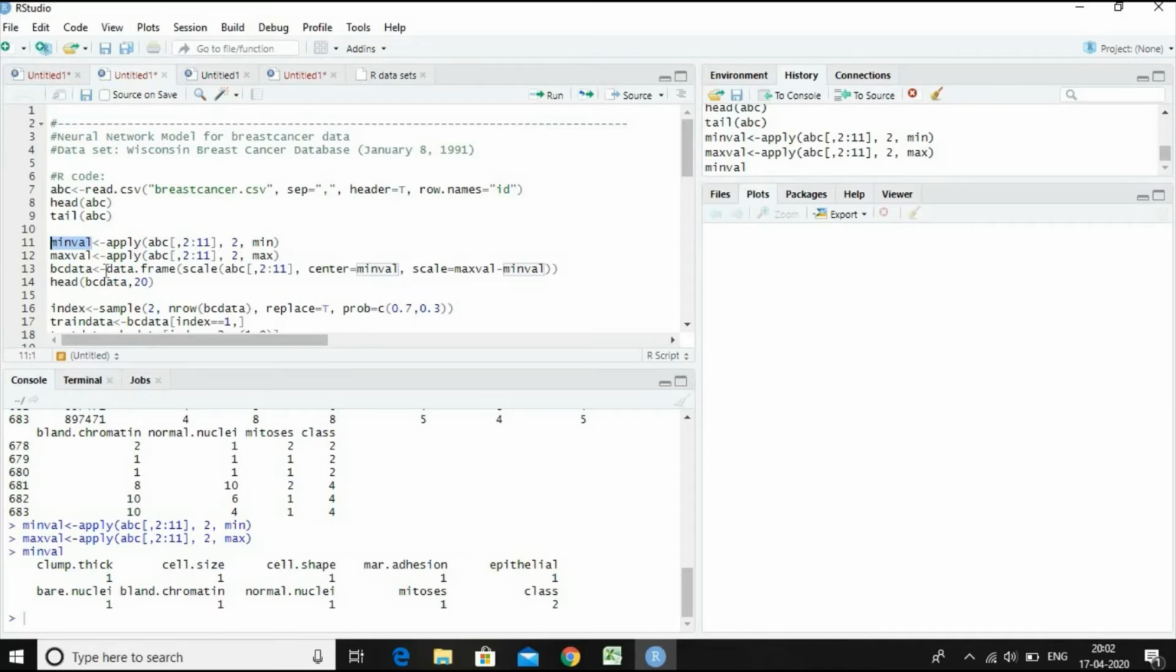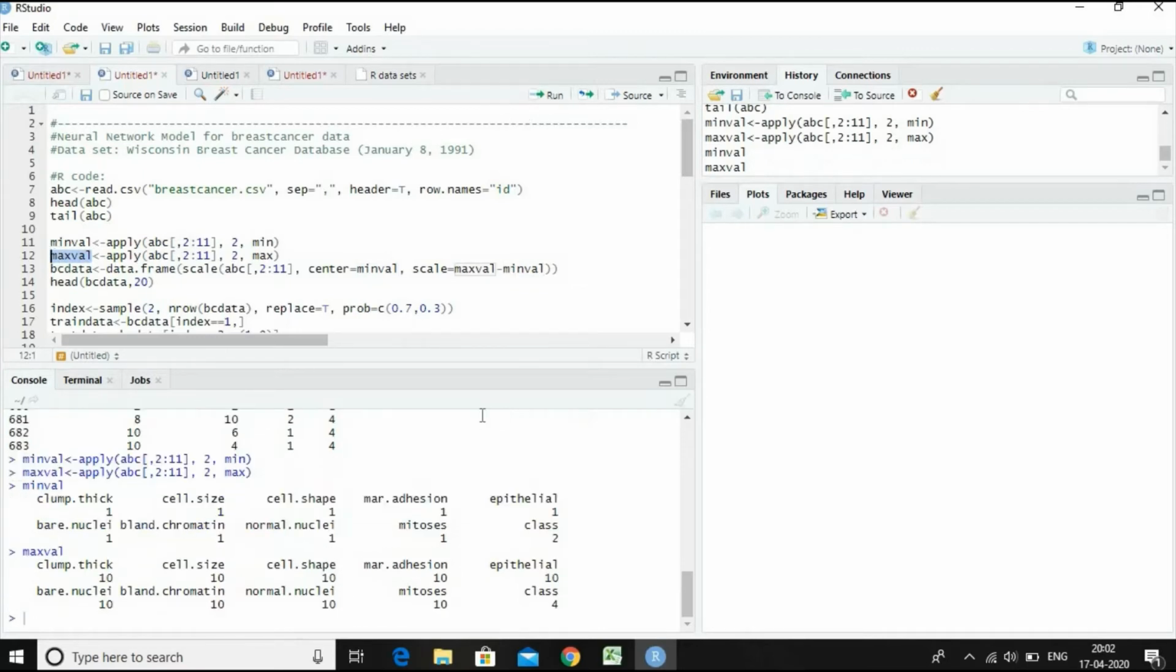And then let us see what the maximum values are. Let us select it and find out. The maximum values are 10 for all the independent variables, and 4 for the class, the severe class of tumor cells, right?